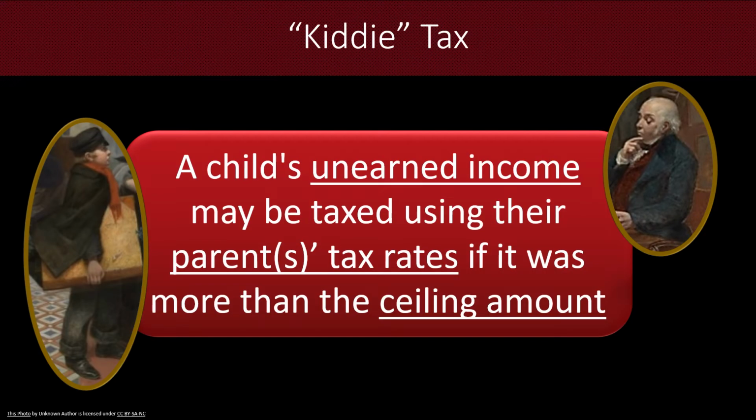So the connection that we're making between dependents and unearned income has to do with what's called a Kiddie Tax, which is an informal name. This is just a child's unearned income that may be taxed using their parents' tax rates if it was more than a certain ceiling amount, which we'll talk about.